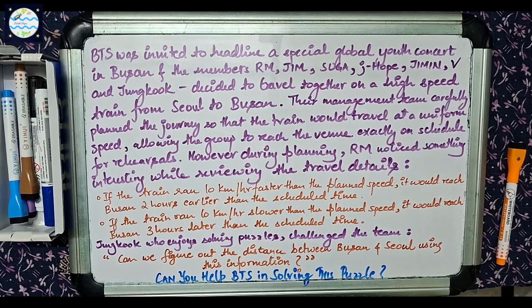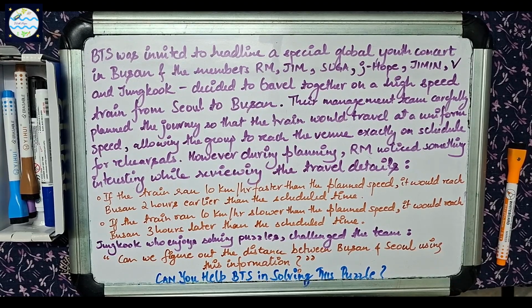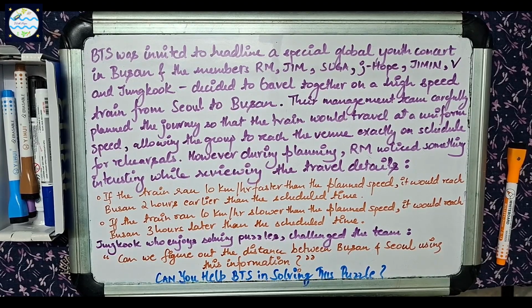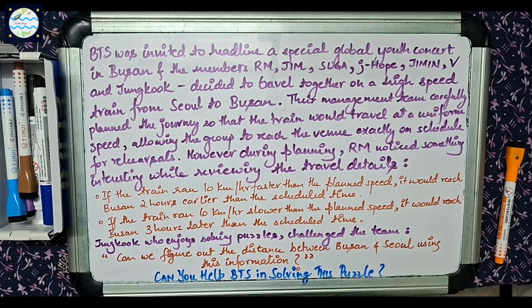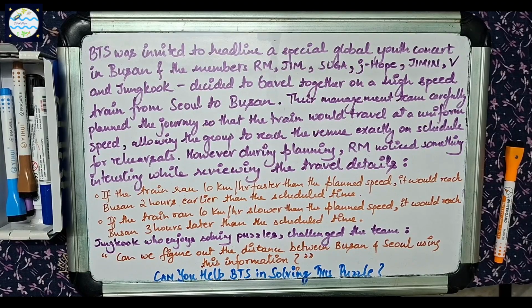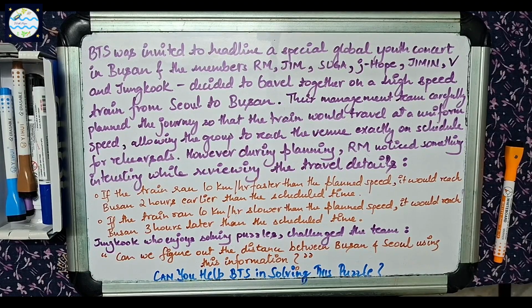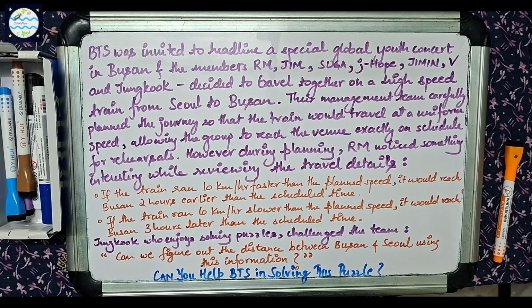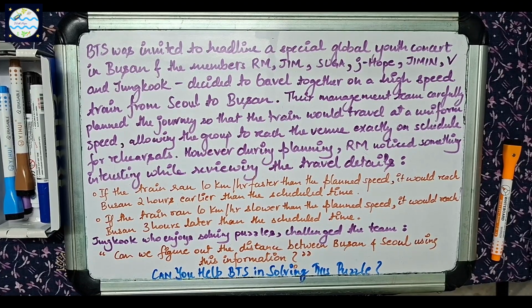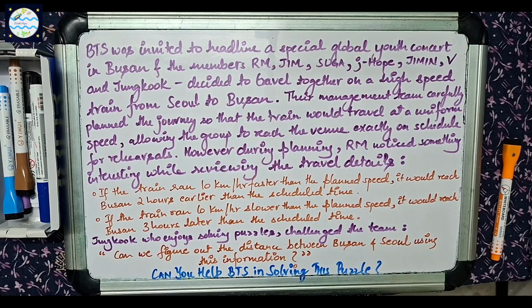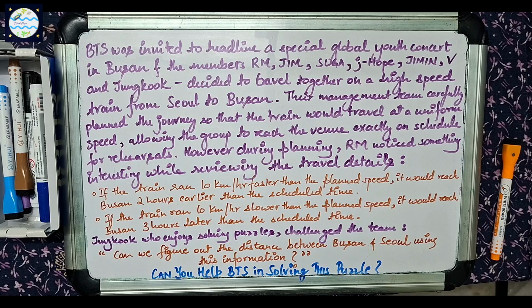However, during planning, RM noticed something interesting while reviewing the travel details. If the train ran 10 kilometers per hour faster than the planned speed, it would reach Busan 2 hours earlier than the scheduled time. And if the train ran 10 kilometers per hour slower than the planned speed, it would reach Busan 3 hours later than the scheduled time.